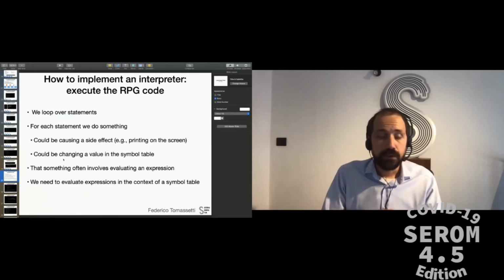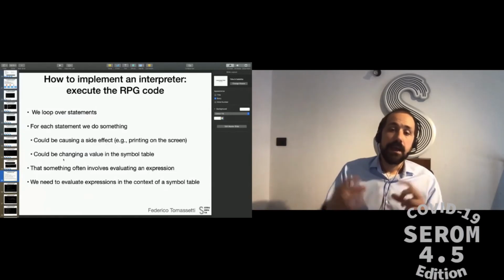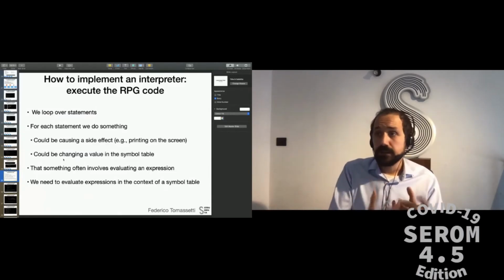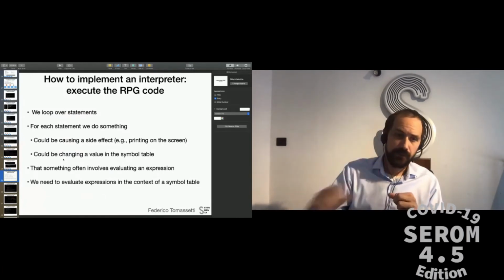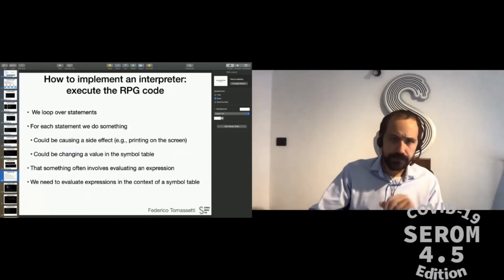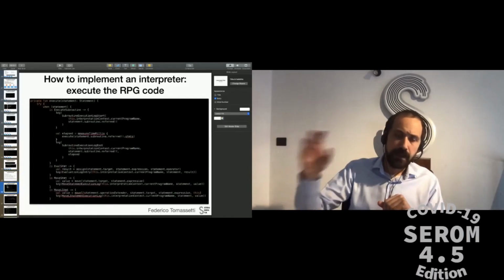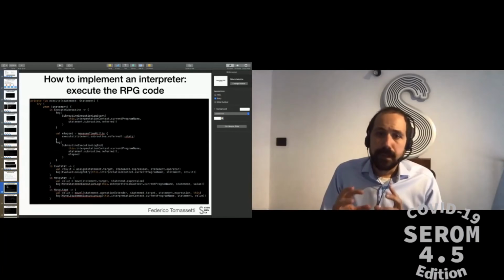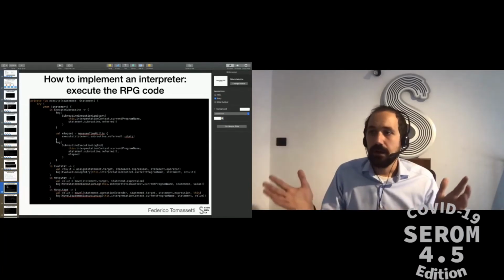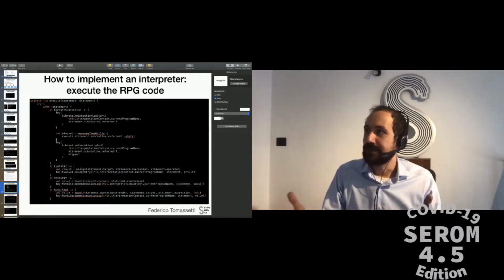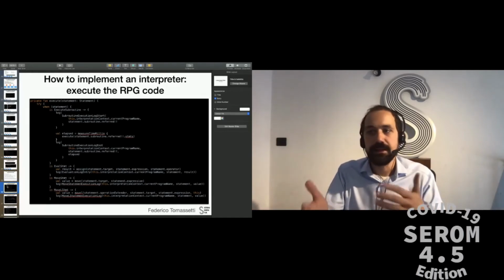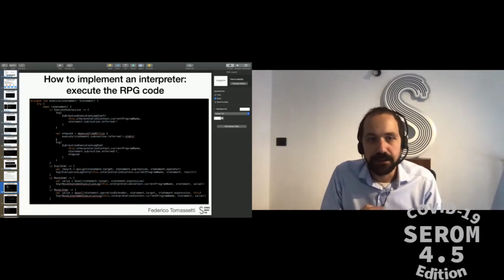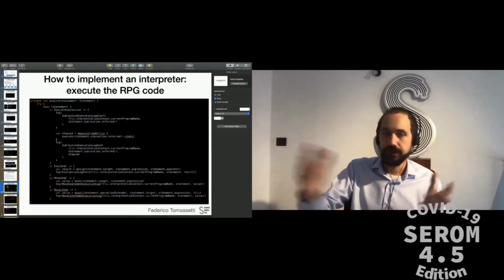Basically, we will need to do that for every statement. And we could need to evaluate expressions to access values from the symbol table. So this is something very important. Now, at its core, an interpreter is basically a big switch, right? So we look at the kind of statements, and depending on the kind of statement, we do something different.